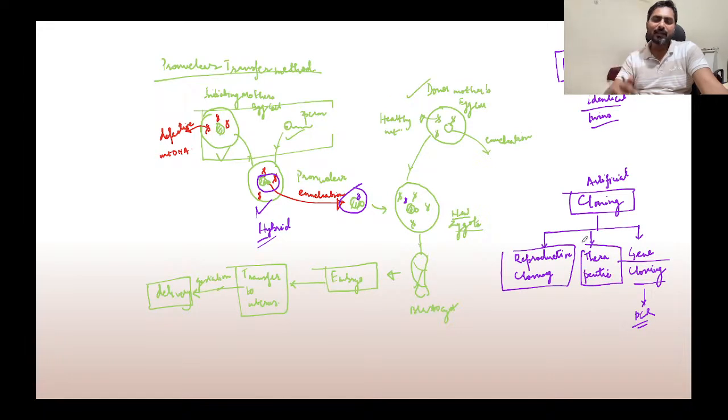Just to give you an idea of what reproductive cloning is, do you have any idea what the first organism that was cloned was? The first organism that was cloned using this method was Dolly the sheep. So she was the first reproductively cloned animal. Therapeutic cloning involves a particular concept that we'll see sometime later. If you have any doubt with respect to mitochondrial replacement therapy, you can ask.